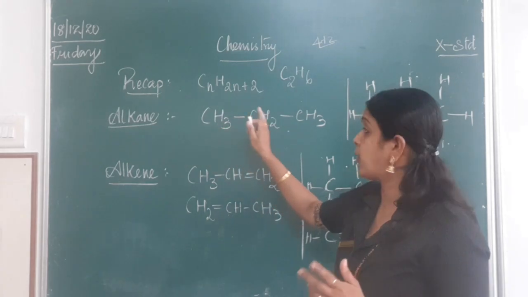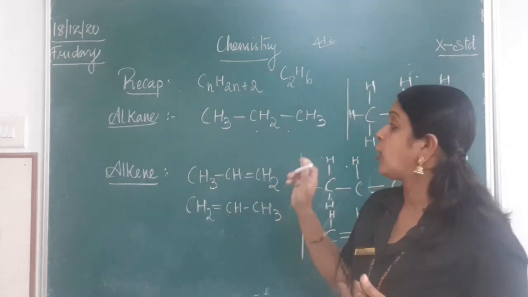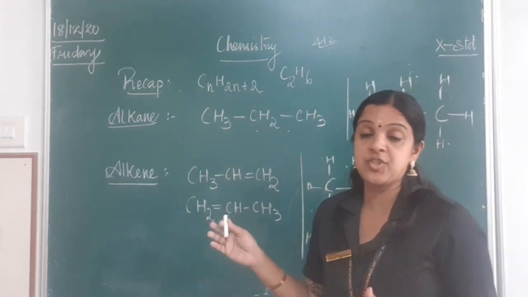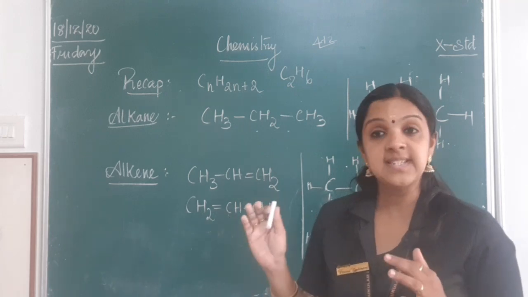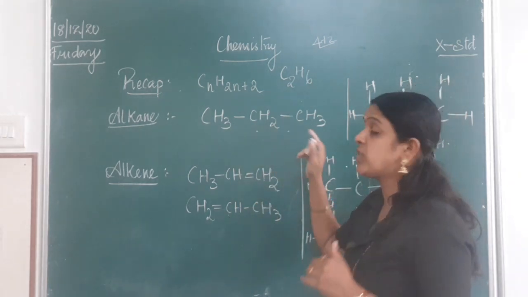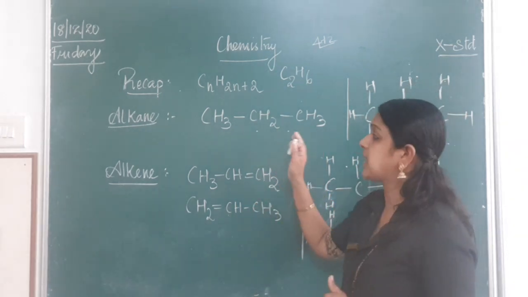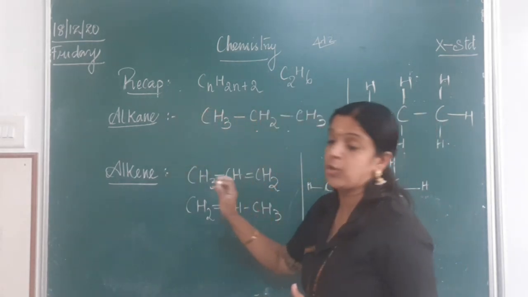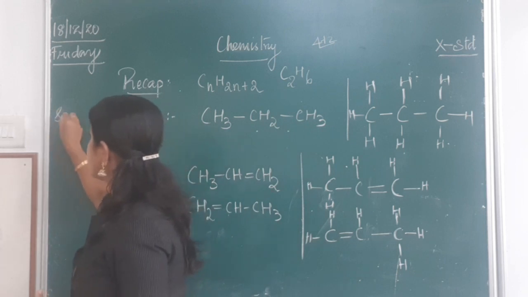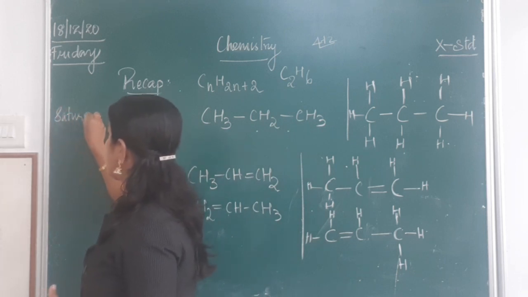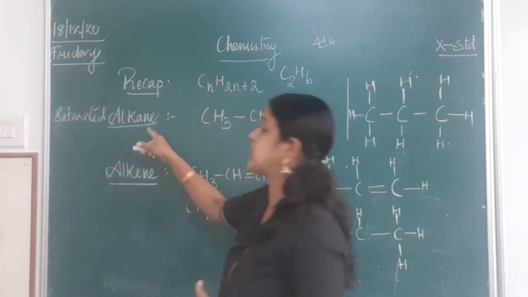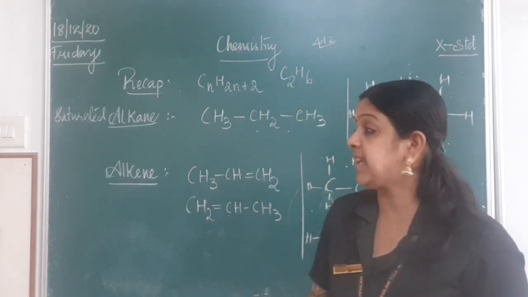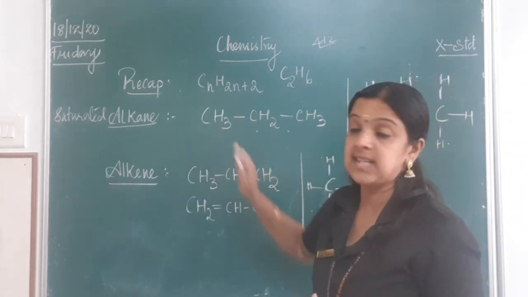That is, the bond between carbon and carbon or the bond between carbon and hydrogen are completely single. So when you have only single bonds, you call that type of hydrocarbons saturated hydrocarbons, or you also call them alkanes.